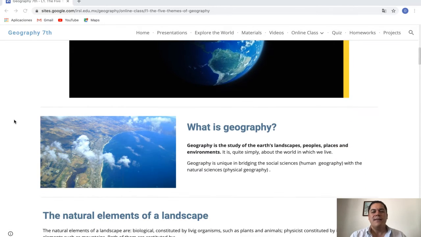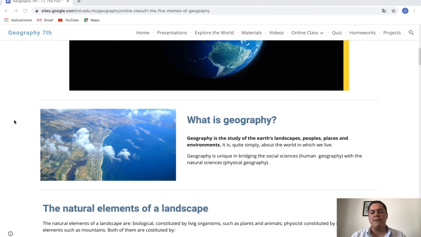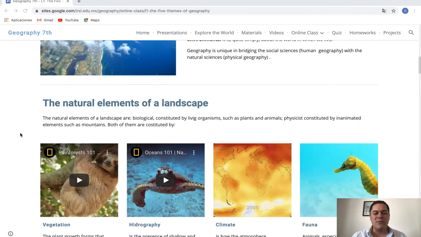So if we continue, now we can find a definition for geography. Geography, as it says here, is the study of Earth's landscapes, people, places, and environments. That means everything. And I will add something else: it is the study of the Earth. We divide all those elements, and we use different types of science to study all the things that surround us, like math, history, astronomy, biology, and many others, to understand everything.